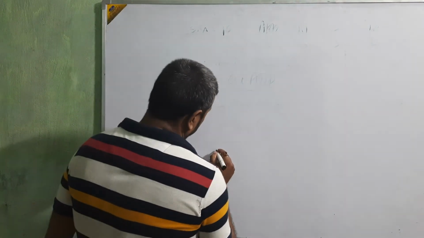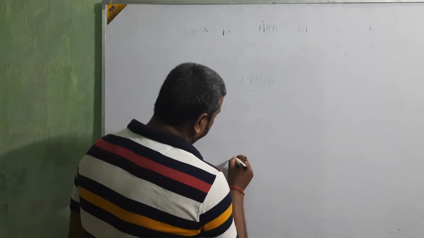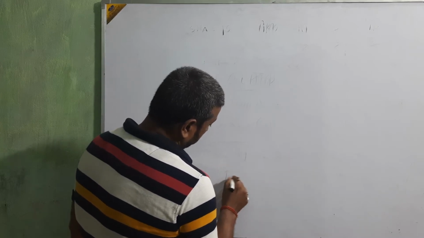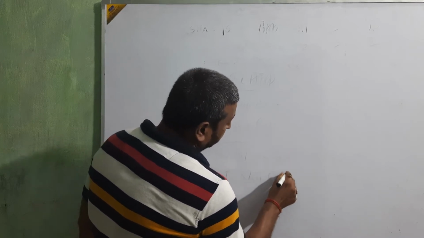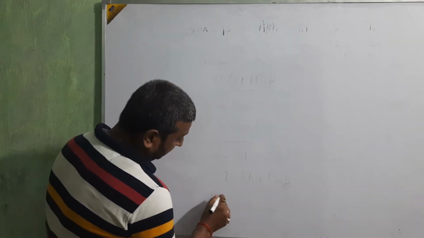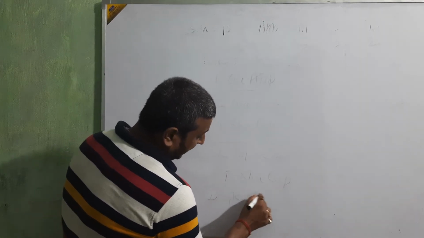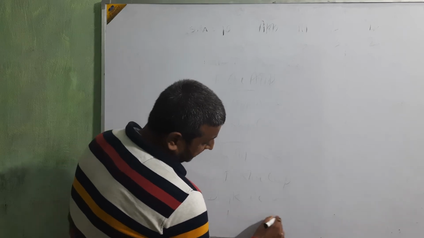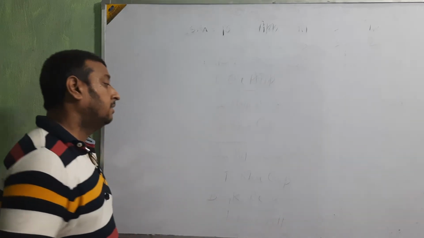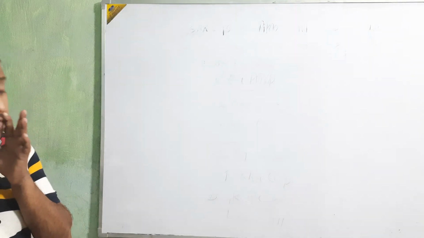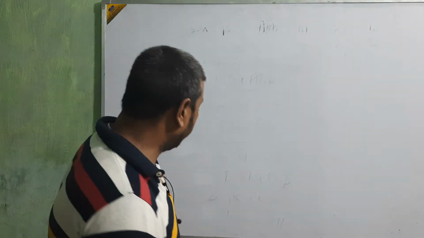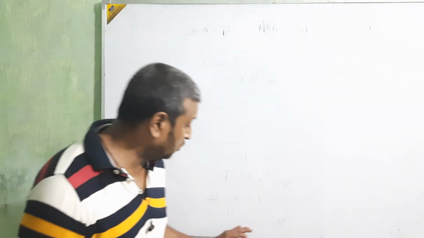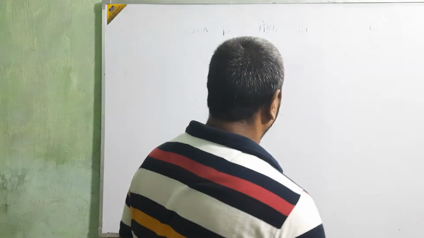So share allotment account debit to share capital, and then when we are receiving the money, bank account debit to share allotment.